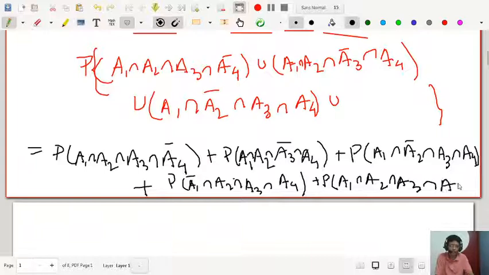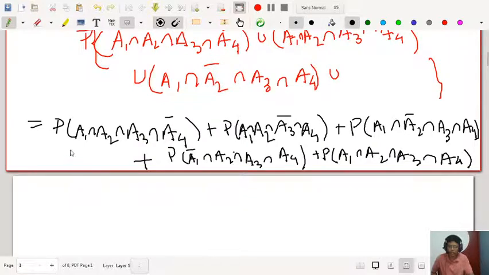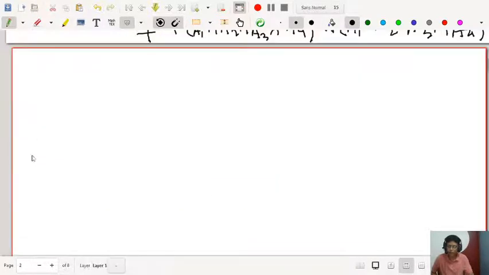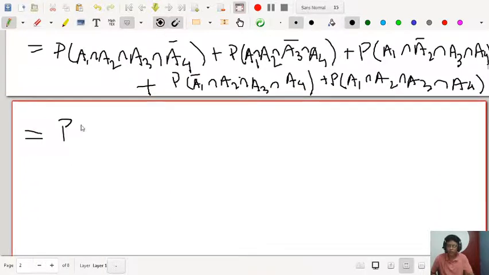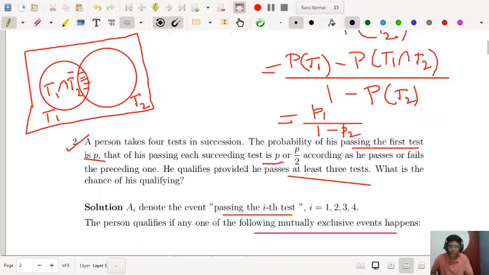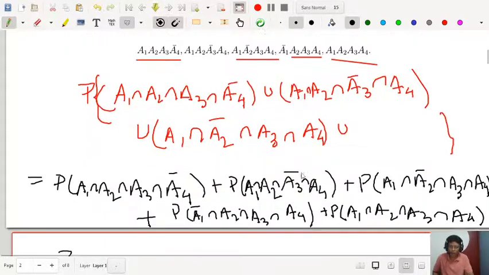Now the passing of the tests are not independent, so we cannot simply multiply. The probability of passing the first test is P, and his passing each succeeding test is P or P by 2. Actually it depends on the previous one. If he passes the previous one, the next one will be P. If he fails the previous one, the next one will be P by 2. So accordingly we have to arrange.